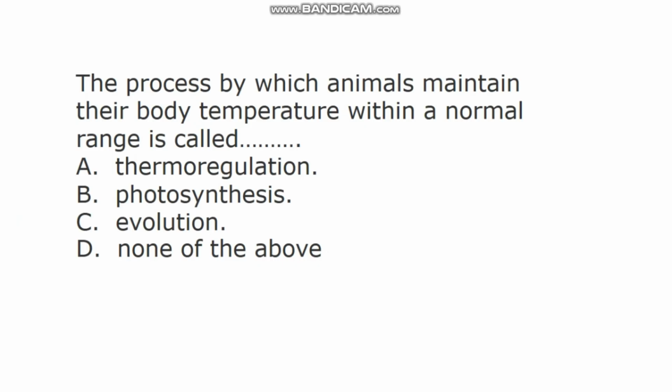The next question says, the process by which animals maintain their body temperature within a normal range is called dash. A. Thermoregulation, B. Photosynthesis, C. Evolution, D. None of the above. In this question, the correct answer is A. Thermoregulation. Thermoregulation is the process by which animals maintain their body temperature within a normal range.